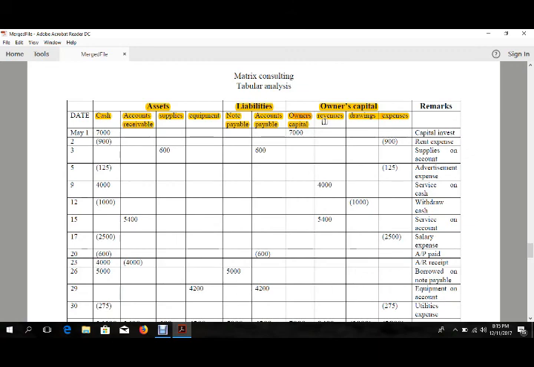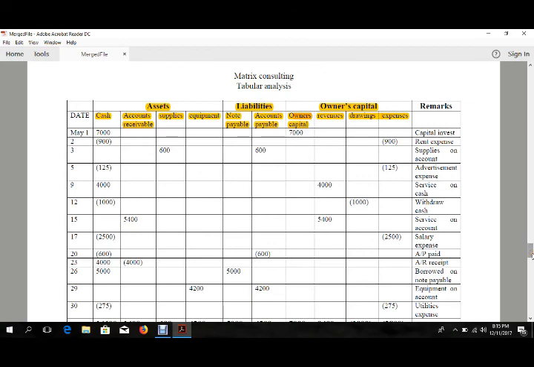Then the revenue, well, revenue is the profit, we know. Then drawings is for personal use. If the company owner borrows some money from the cash, it will be on the drawing side. And then the expenses are any kind of expenses a company makes, like rent, advertisement, salary, utility. These are all considered expenses. He has to pay for those things.